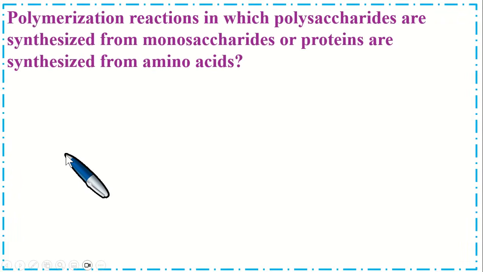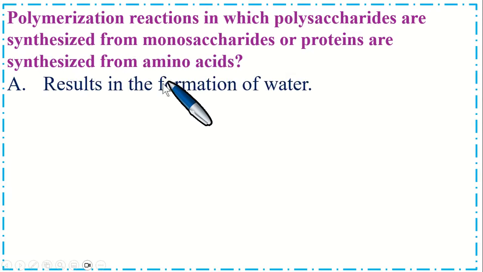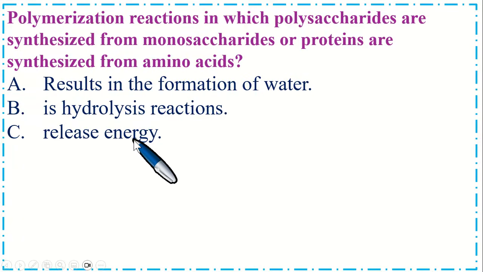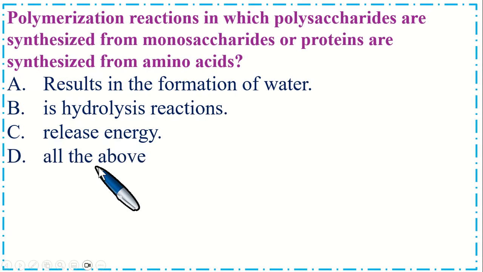Polymerization reactions in which polysaccharides are synthesized from monosaccharides or proteins are synthesized from amino acids. Option A, results in the formation of water. B, is hydrolysis reactions. C, release energy. And option D, all of the above.